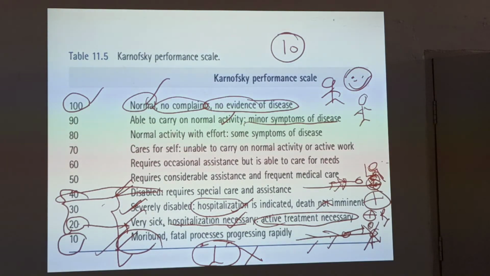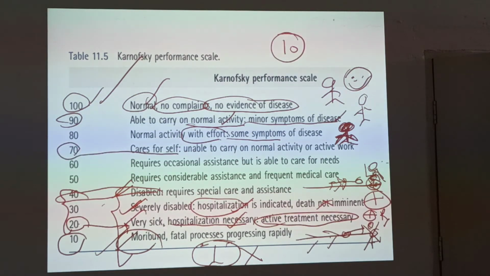Whereas 100 is normal, as we have seen, 90 is able to carry out normal activity with minor symptoms of the disease. We have seen this one also. And 80 is activity with effort and some symptoms of disease. Activity with effort means with difficulty he is able to move. 70 is cares for self, unable to carry out normal activity. He can care for himself, but he is sitting and not doing any work. 60 requires occasional assistance.